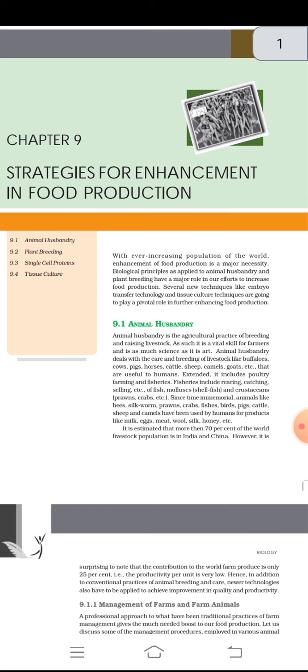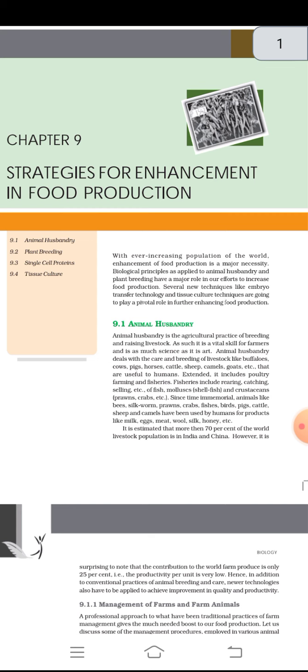9.1 Animal Husbandry. Animal husbandry is the agricultural practice of breeding and raising livestock. As such, it is a vital skill for farmers and is as much science as it is art. Animal husbandry deals with the care and breeding of livestock like buffaloes, cows, pigs, horses, cattle, sheep, camels, goats, etc., that are useful to humans. Extended, it includes poultry farming and fisheries. Fisheries include rearing, catching, selling, etc. of fish, mollusks, shellfish, and crustaceans, prawns, crabs, etc.